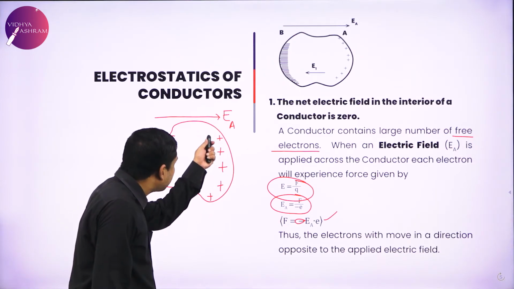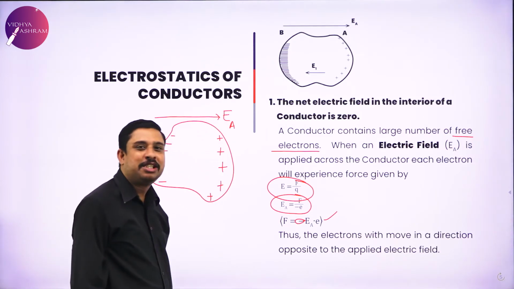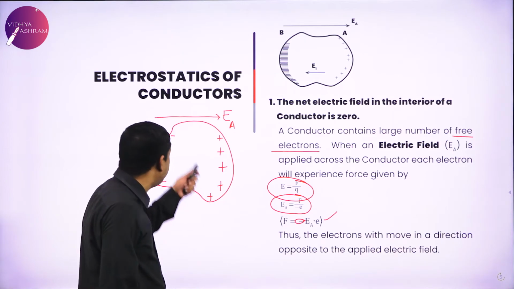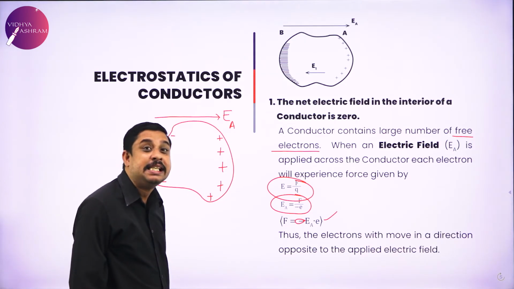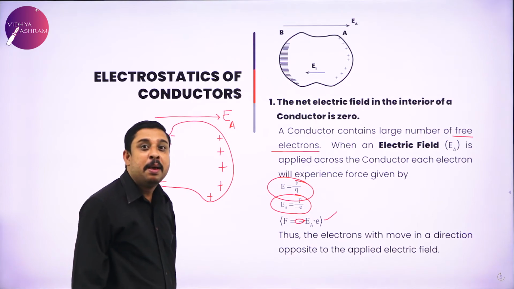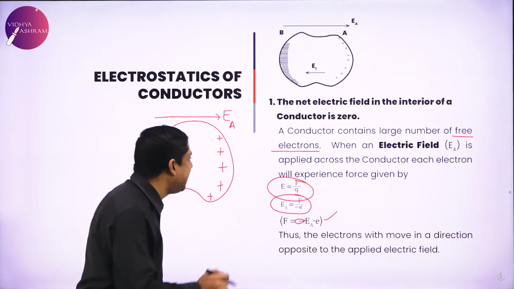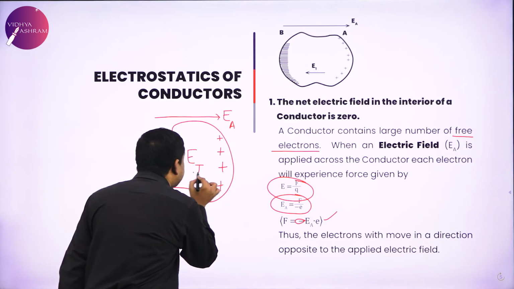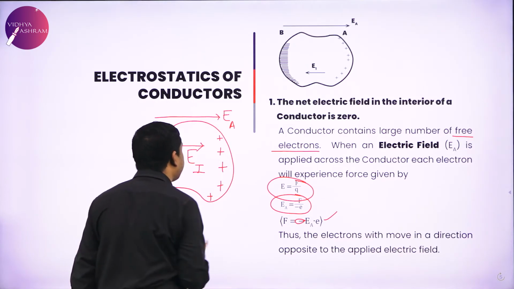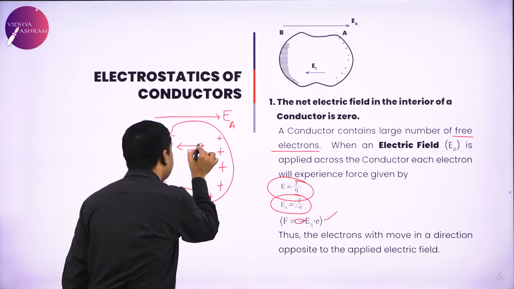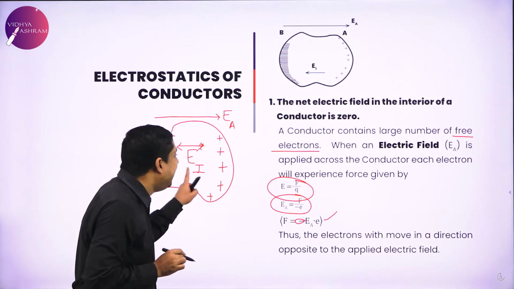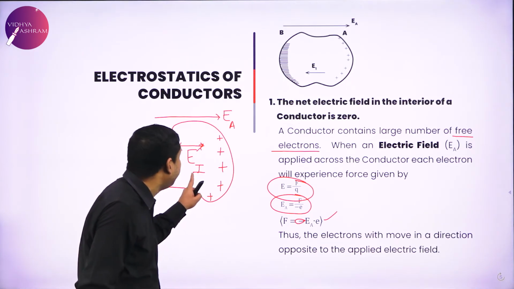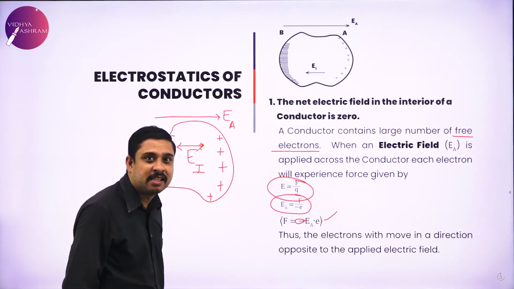One end has completely positive charges accumulated, the other end negative. Because of this redistribution, there is now an induced electric field on the surface.